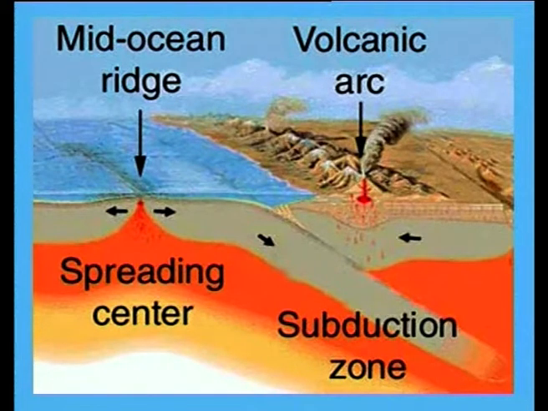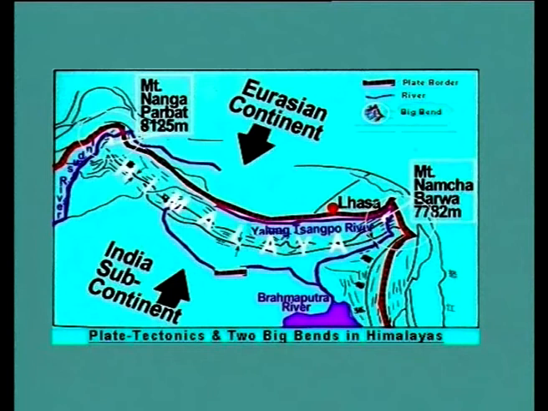The third category, where two continental plates come together, as we have said, is best exemplified by the Himalayan region.